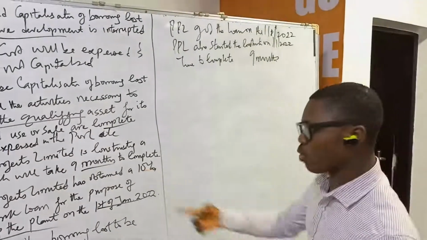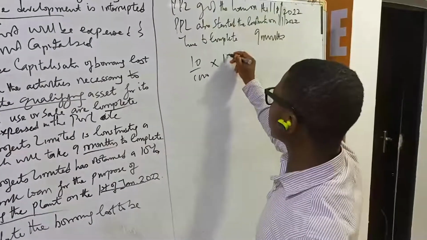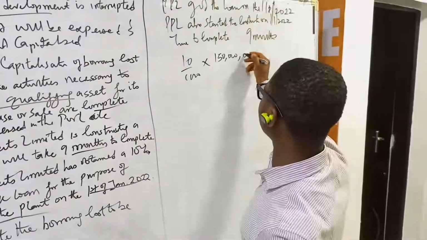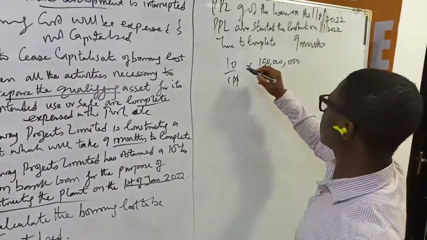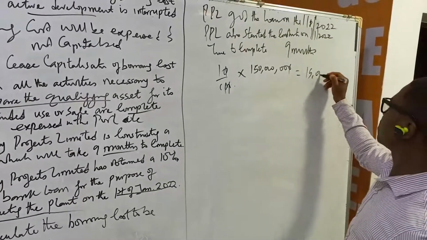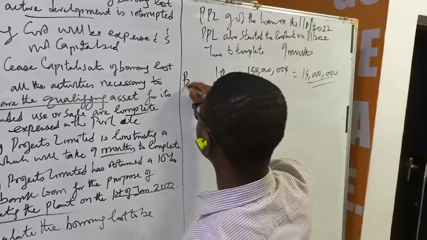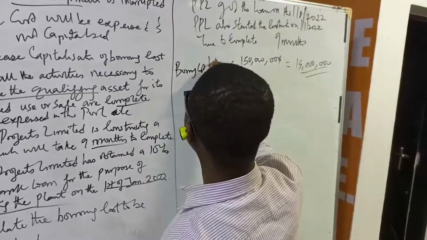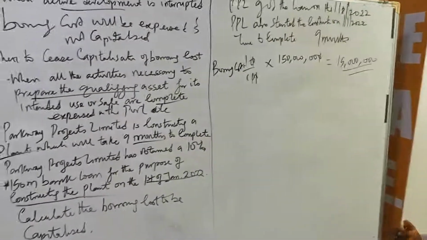The annual borrowing cost will be 10% times 150 million. So that means we have 15 million as the borrowing cost. Now we go further to calculate the borrowing cost that we capitalize.